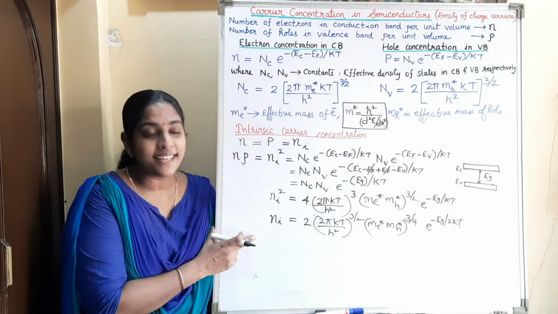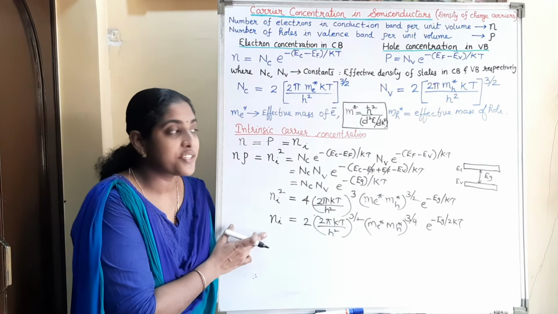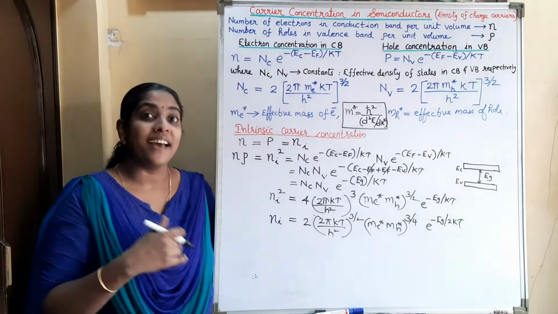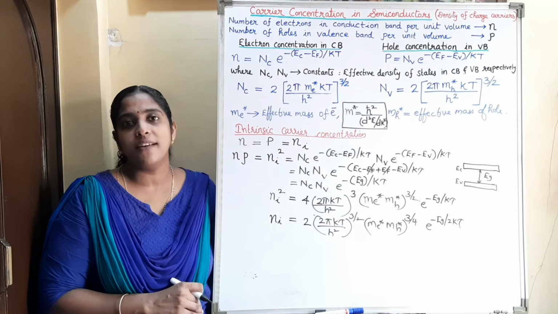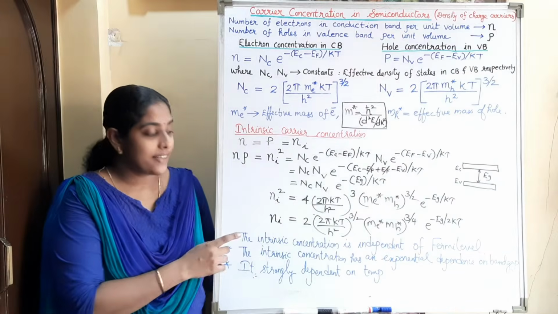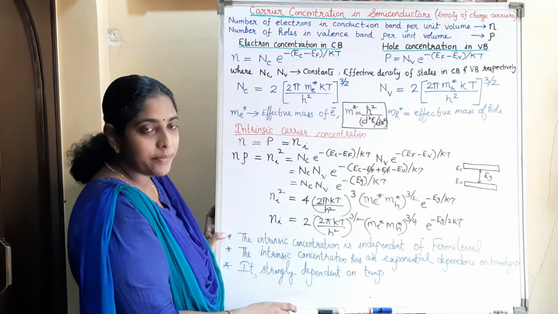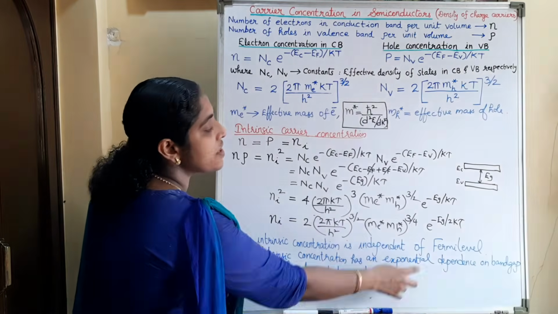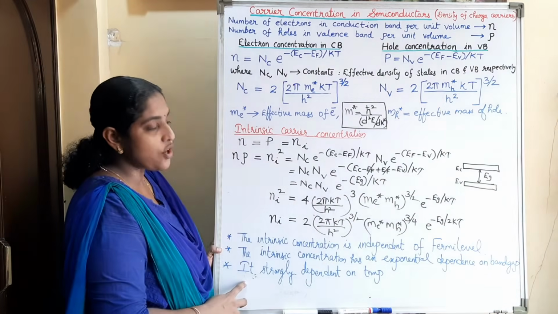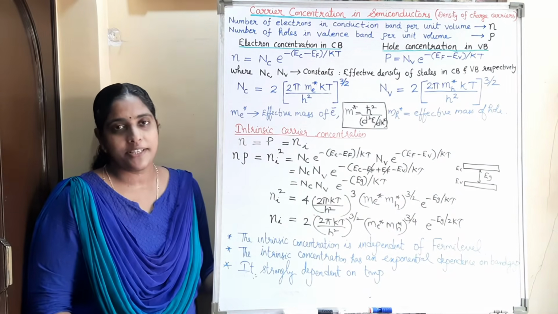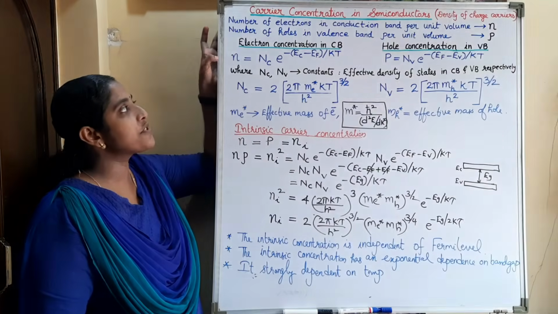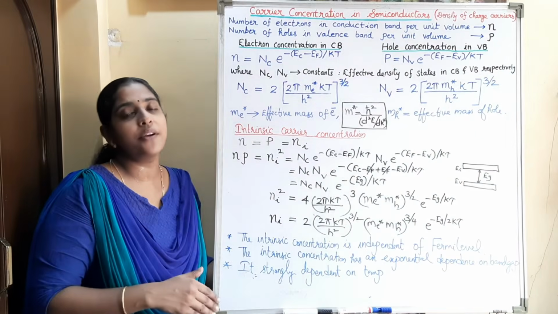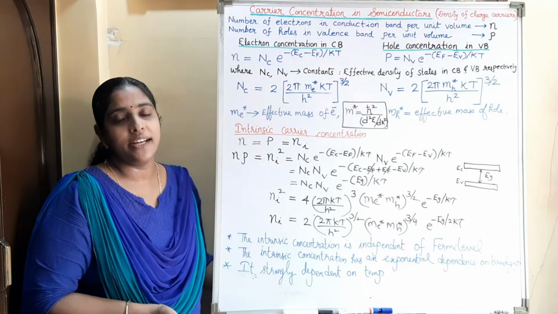From this expression, it is clear that the intrinsic carrier concentration depends on the energy band gap and the temperature, and it does not depend upon the Fermi level of the semiconductor. So the intrinsic concentration is independent of Fermi level. The intrinsic concentration has an exponential dependence on the band gap Eg, and it's strongly dependent on temperature. So we can use this expression for the electron and hole concentration in the coming derivation to find out the Fermi energy in intrinsic semiconductor.